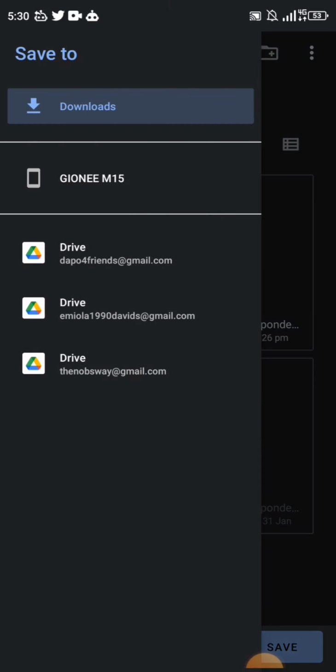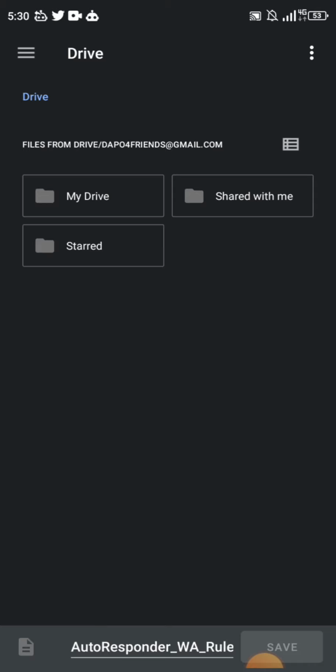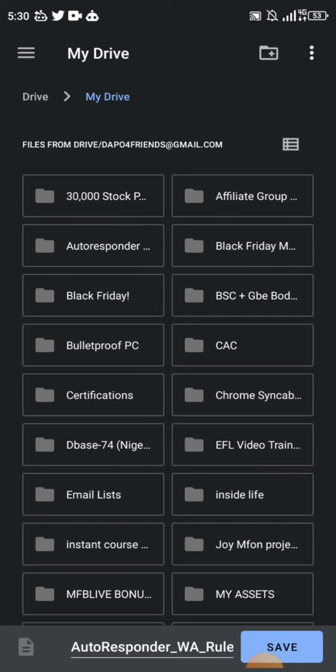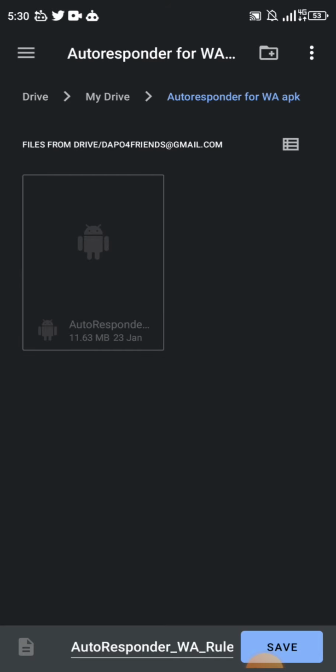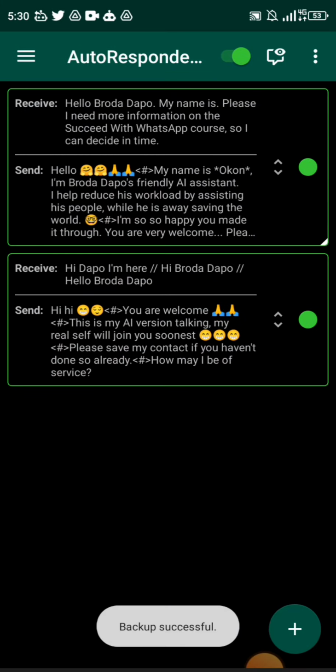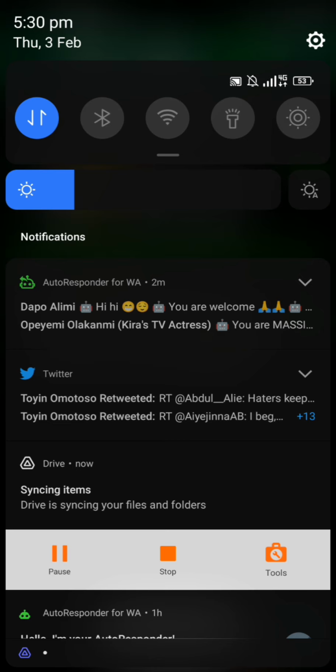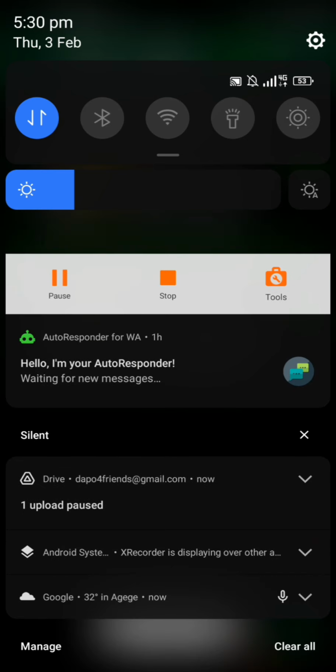I might decide I want to save my own in Google Drive. And I kind of advise that you should. Okay, you can't save it in Google. Wait, my drive, share with me. I could go to my drive. Yeah, you could actually save it in Google Drive. I come to autoresponder. I created a folder for that initially, and then I click on save. And then it will go there and it will save it in my Google Drive folder.